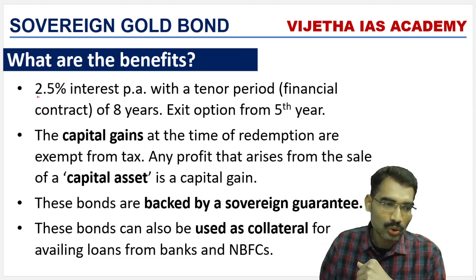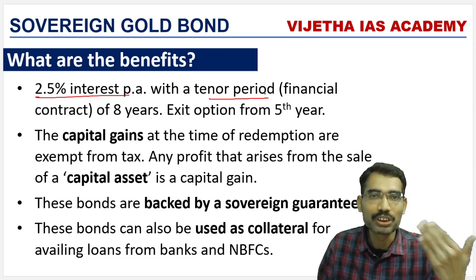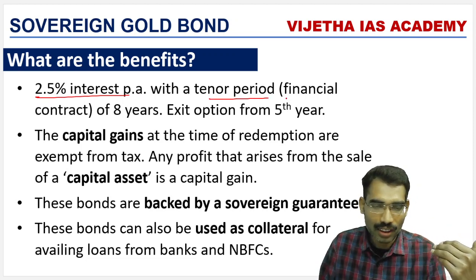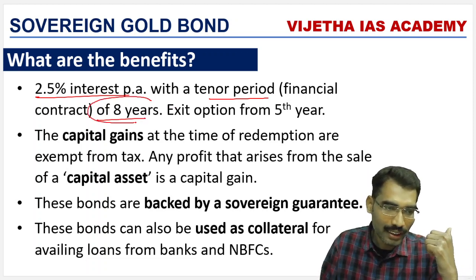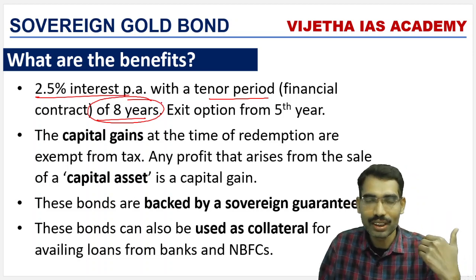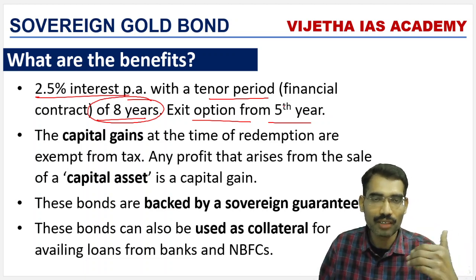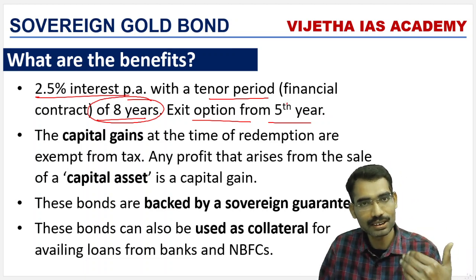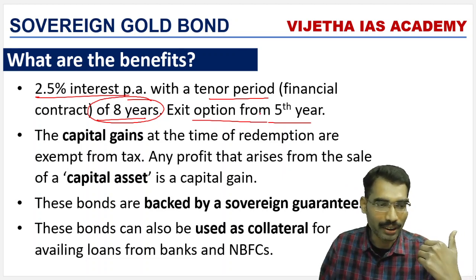And interest-wise, there is a 2.5% interest rate per annum with a tenor or maturity period. This is a financial contract period of 8 years. So after 8 years this bond will mature, and after 8 years you will get money. However, there is an exit option after the 5th year onwards, the 5th, 6th, 7th, 8th year onwards, you can take out the bond money.